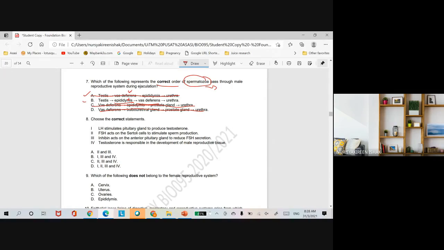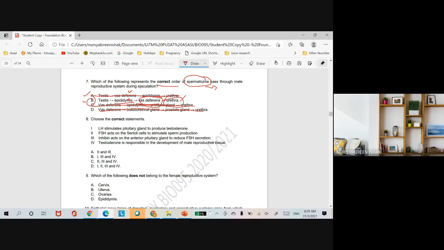So semen is the combination of the secretions of the three glands and also the sperm. The semen travels through the vas deferens and then enters into the urethra. The urethra is the duct that conveys either semen or urine at different times. So the answer will be B.